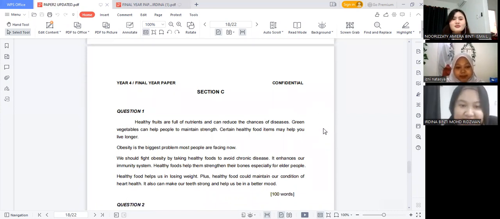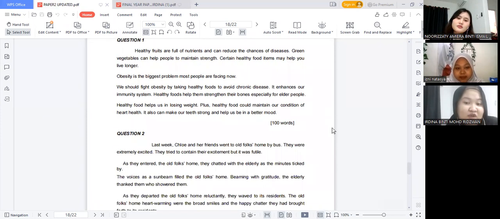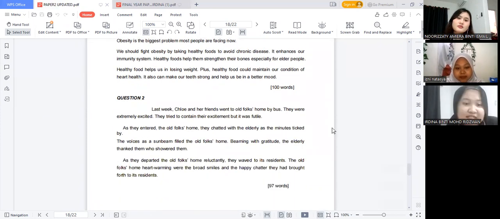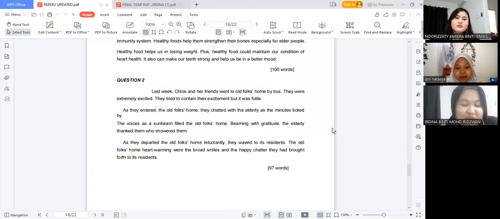Okay, so this is the answer scheme for section C. So this is a sample of a short story for question 1, which consists of 100 words. And then this is the sample answer for question 2, which consists of 97 words.